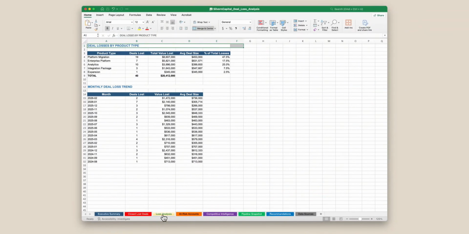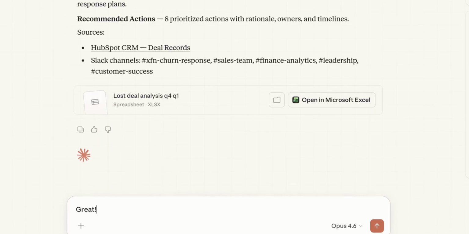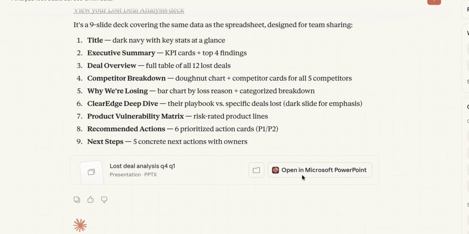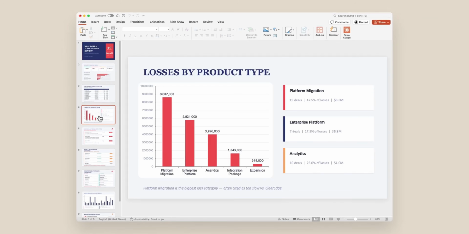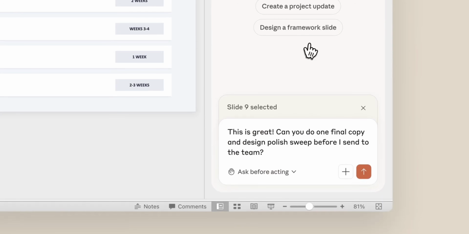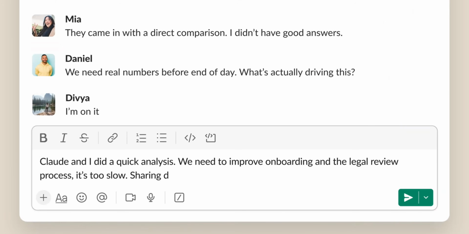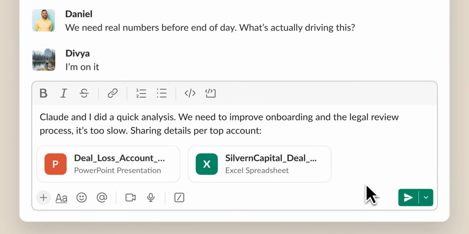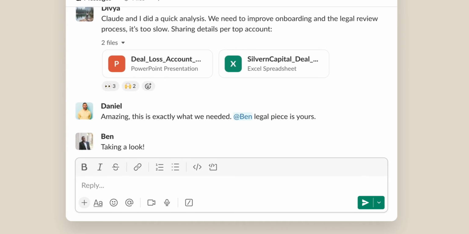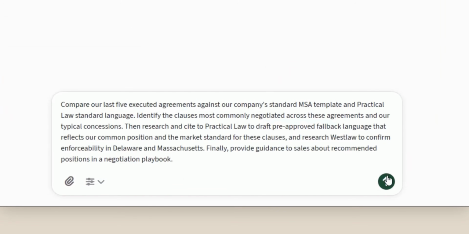Admins control who has access to what and can auto-install plugins for specific teams and can source plugins from private GitHub repos in a private beta. There's a new unified admin menu called Customize that consolidates plugins, skills, and connectors in one place, which previously lived in different parts of the interface. The connector directory was also rebuilt. There are new integrations with Google Workspace covering Calendar, Drive, and Gmail, plus DocuSign, Apollo, Clay, Outreach, even SimilarWeb, MSCI, LegalZoom, and more. And companies like Slack and SMP Global and Common Room have built plugins for joint customers.